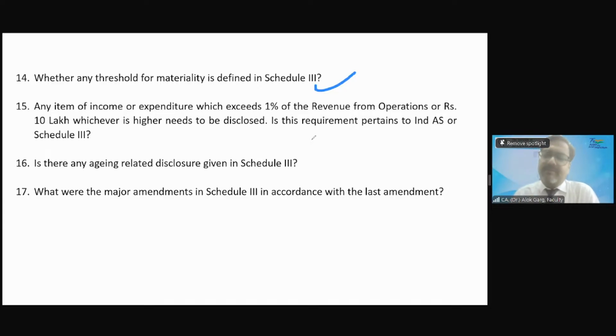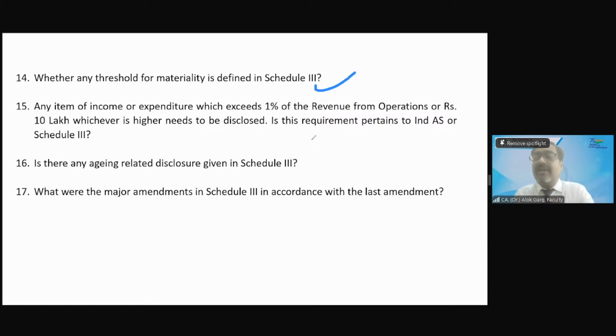But for Reliance, for example, the revenue is, let's say, 1 lakh crore, or let's take a smaller number, otherwise you'll get confused. For example, the revenue is 100 crore. What is 1% of revenue? 1 crore. 1 crore or 10 lakh, what is higher? 1 crore is higher. So 1 crore is the threshold limit for materiality. So any income or expenditure beyond 1 crore has to be presented separately in the notes to accounts.